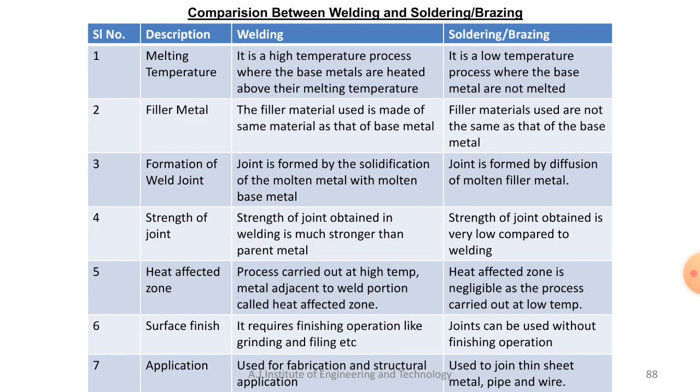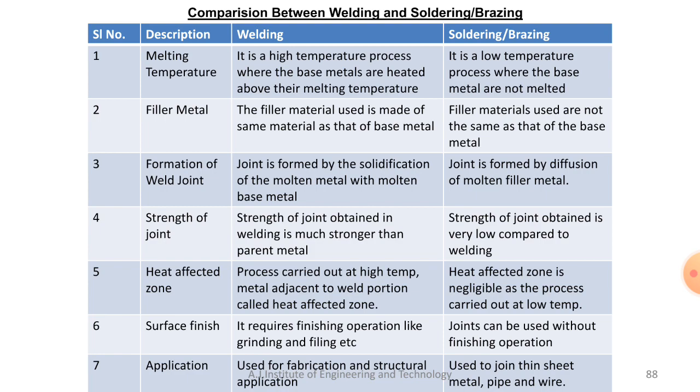And compared in application, welding is used for fabrication and structural applications, usually for thicker material, so welding is the preferable one. Whenever it is thin material and a low temperature application, with temperature less than 1000 degrees Celsius, then we can go for brazing.